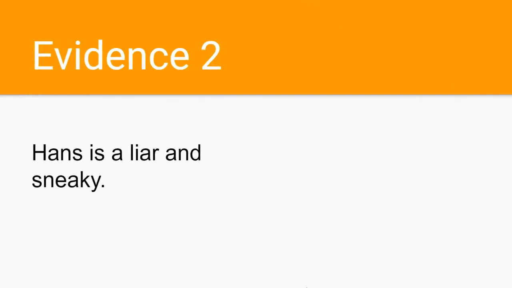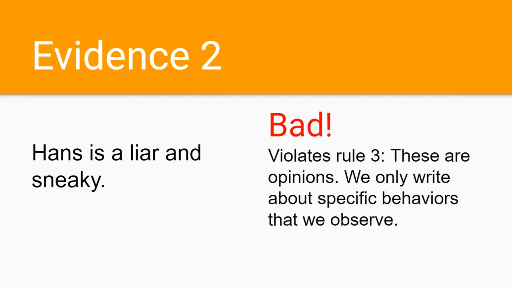Our second piece of evidence: Hans is a liar and sneaky. Well, that absolutely supports the idea that Hans is not a hero. So that supports our topic sentence. However, this has other issues. This is bad evidence. Why? Well, Rule 3 says that we're not supposed to have any opinions or thoughts or feelings. These are opinions. Words saying Hans is a liar. Did he lie? Yes, he did.